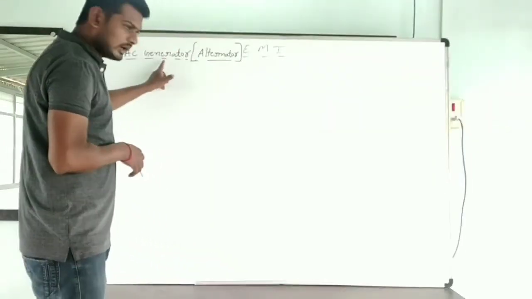Now we are going to discuss the AC generator. AC generator means what?